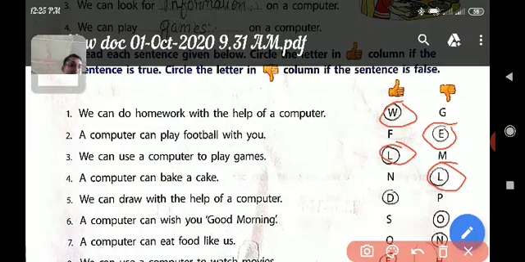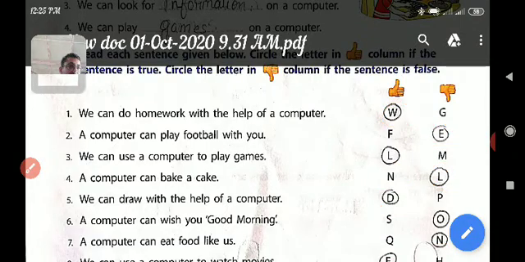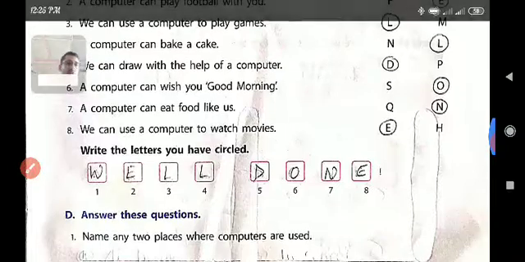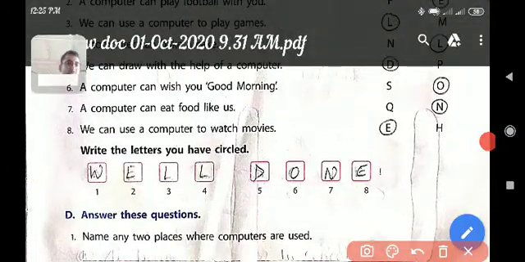Yes, correct. We can draw in a computer. That's why we will circle this letter D here. Now question number 6: a computer can wish you good morning. Can a computer wish? No, a computer cannot wish. That's why we will circle this O.